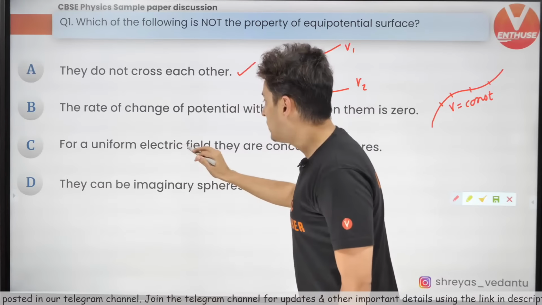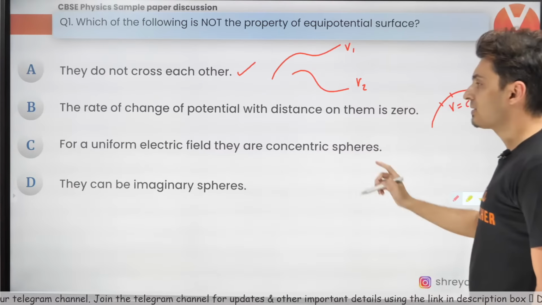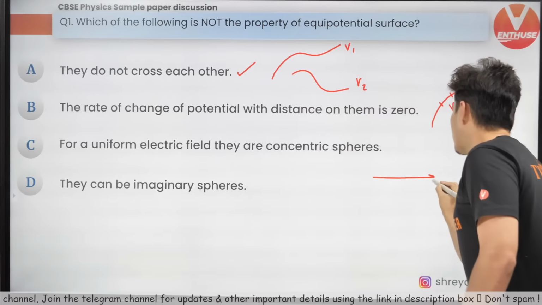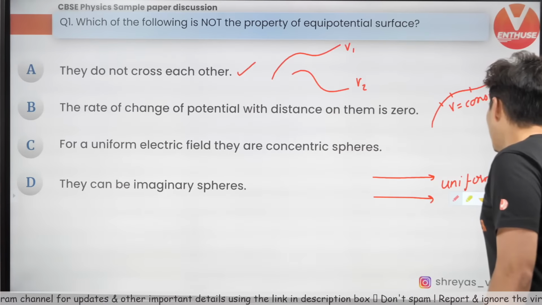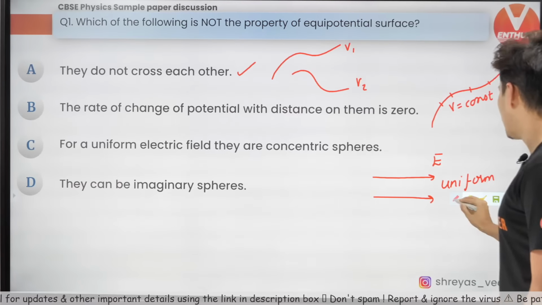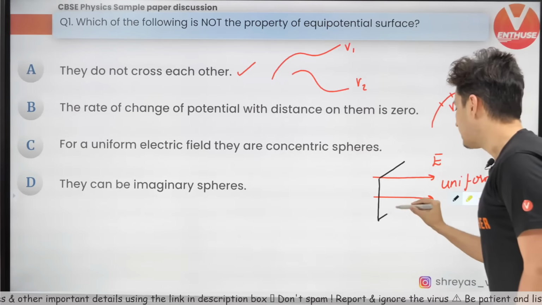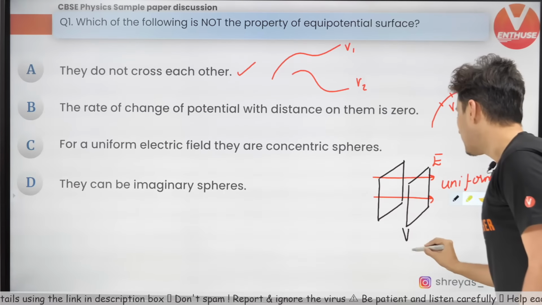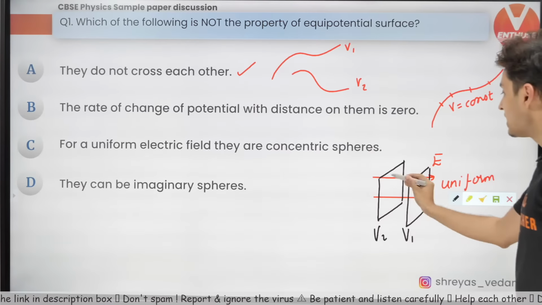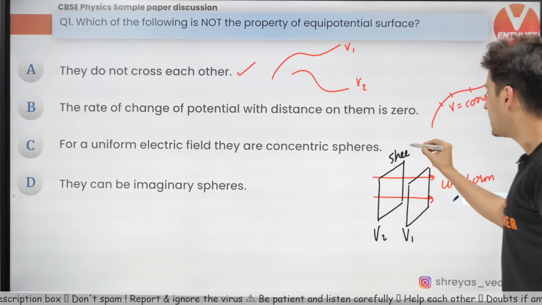Alright. For a uniform electric field, they are concentric spheres. Wrong. Because uniform field means the electric field will be like this, and equipotential surfaces will be like sheets. These are equipotential surfaces. They are like sheets or planes.